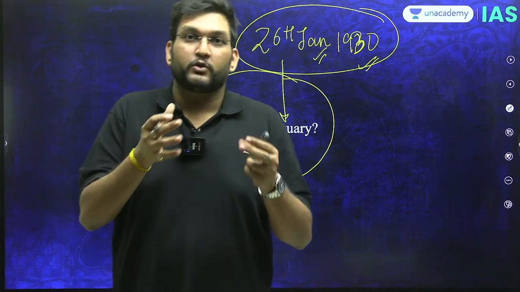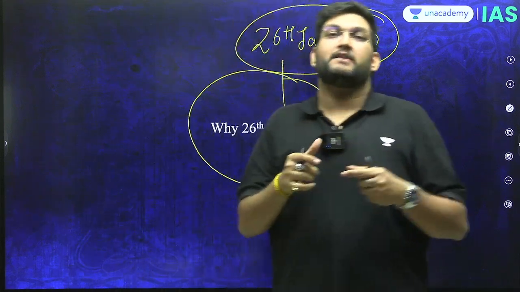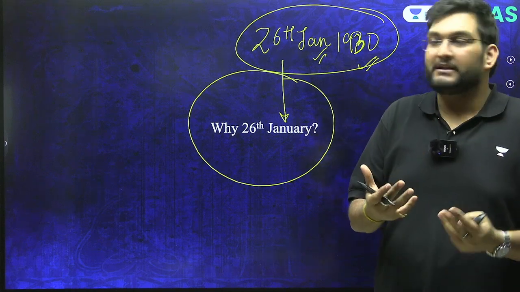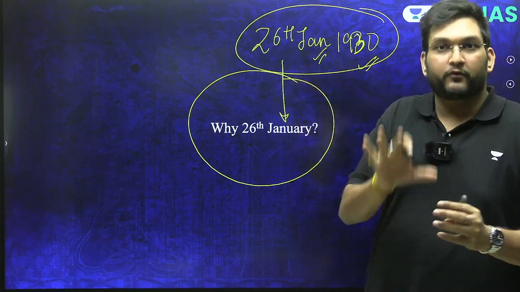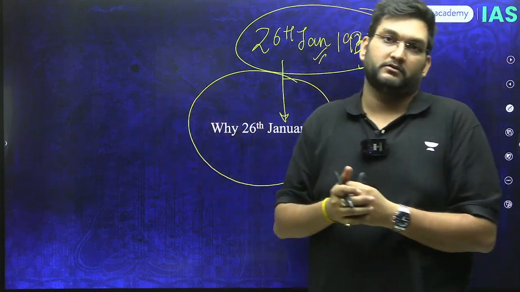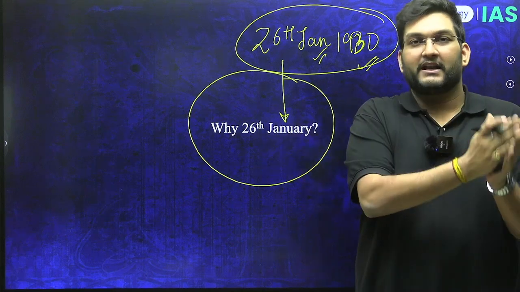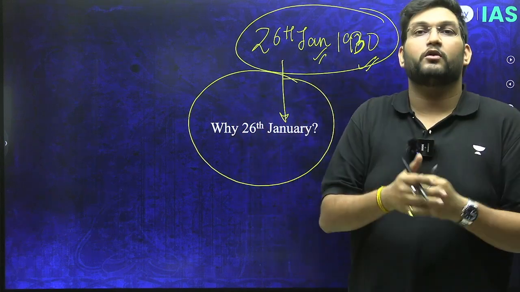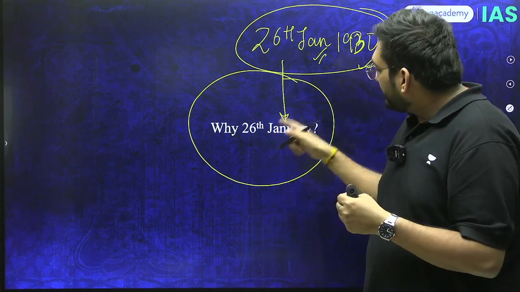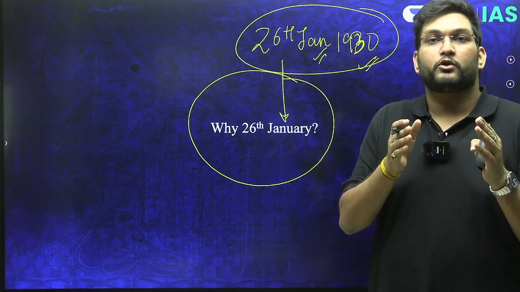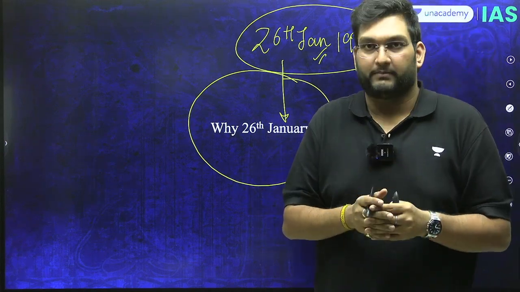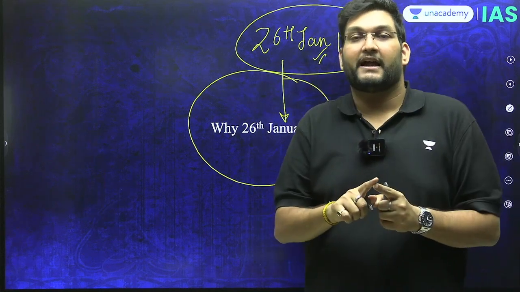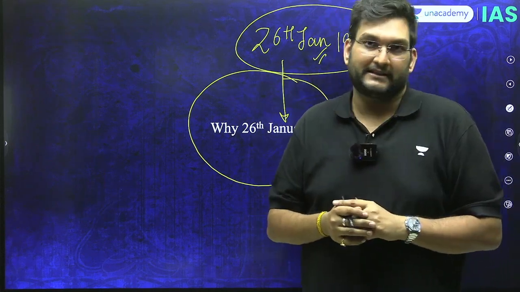So in order to keep this date alive in our political, cultural and historical memory, this day was therefore decided for the first Republic Day also. And therefore, from the Nehru report to the Delhi Manifesto to the Purna Swaraj resolution, the Lahore conference is the reason why 26 January 1950 is going to be the date on which India is going to become a republic. This answers your first question. You can see a lot of history behind it, which should help you in basic examinations.